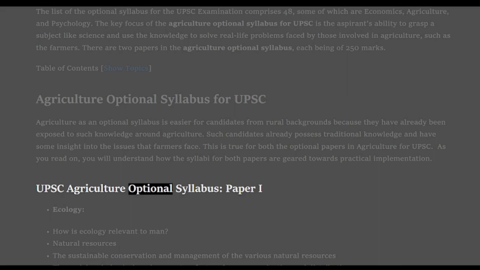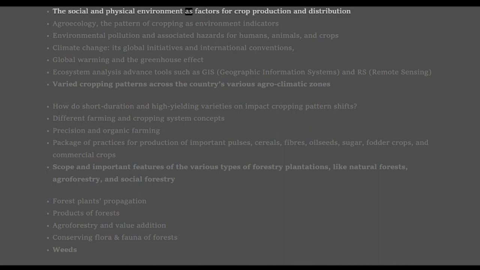UPSC Agriculture Optional Syllabus, Paper I. Ecology. How is ecology relevant to man? Natural resources. The sustainable conservation and management of the various natural resources. The social and physical environment as factors for crop production and distribution. Agroecology, the pattern of cropping as environment indicators. Environmental pollution and associated hazards for humans, animals, and crops.